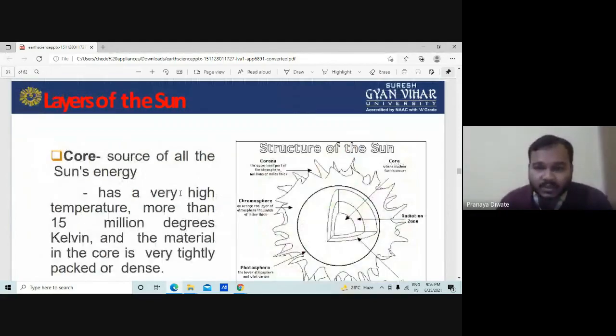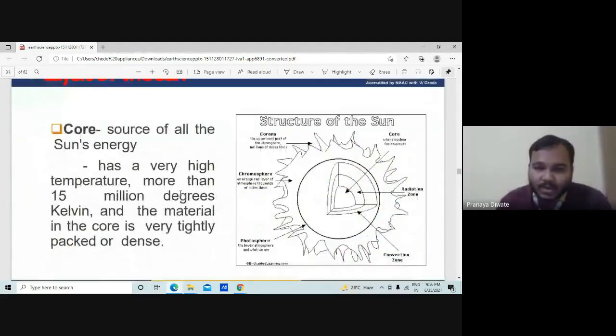Structure of the sun. The sun has a corona, chromosphere, photosphere, convection zone, and core. These are all the sources of the sun's energy. The core has a very high temperature, more than 15 million degrees Kelvin, and the material in the core is very tightly packed and dense.